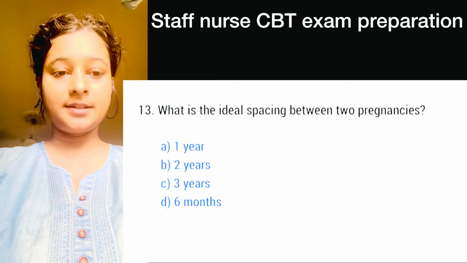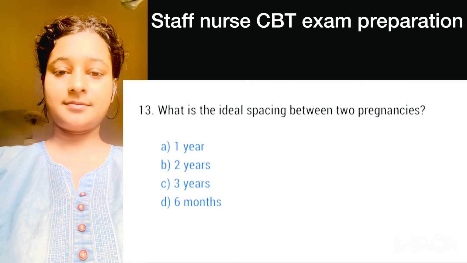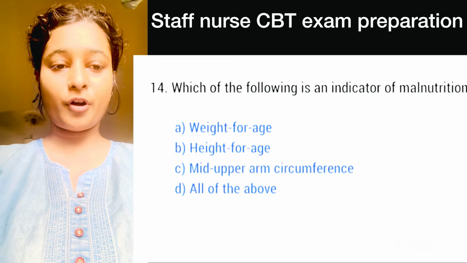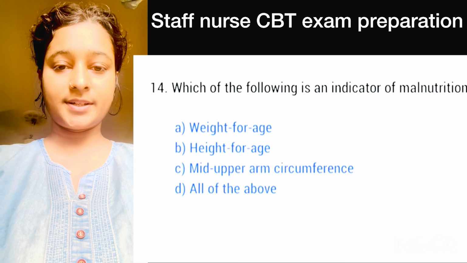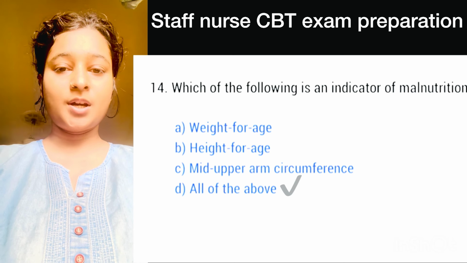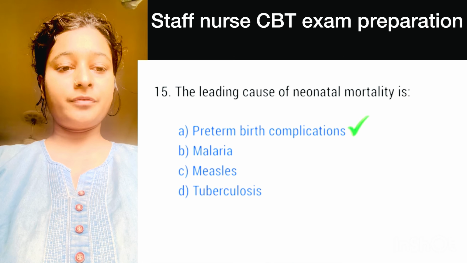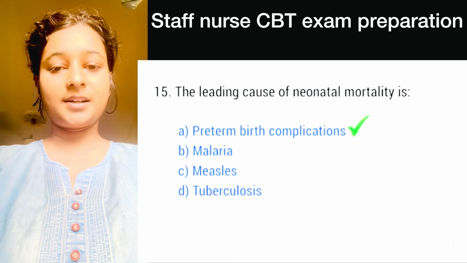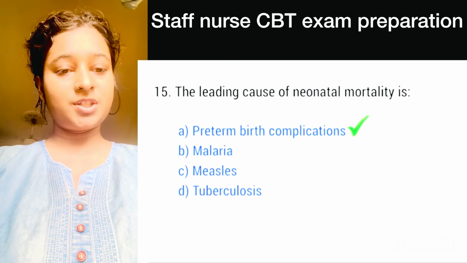Question number 13, what is the ideal spacing between two pregnancies? Here, correct option is option B, 2 years. Question number 14, which of the following is an indicator of malnutrition? Here, correct option is option D, all of the above. Question number 15, the leading cause of neonatal mortality is. Here, correct option is option A, preterm birth complication.